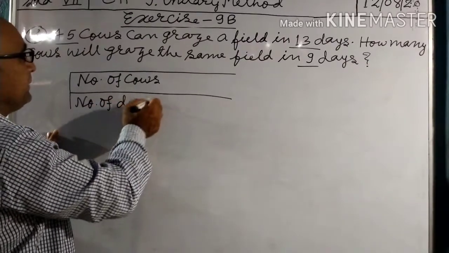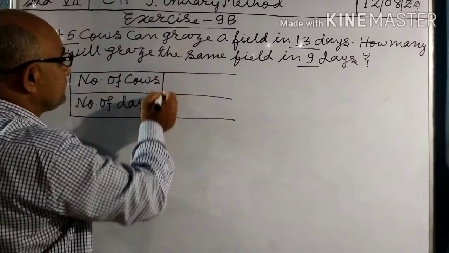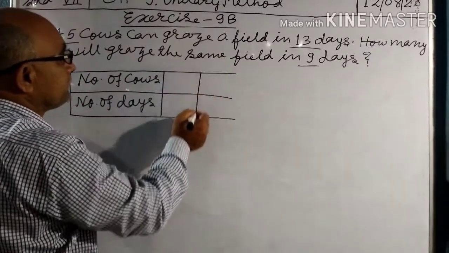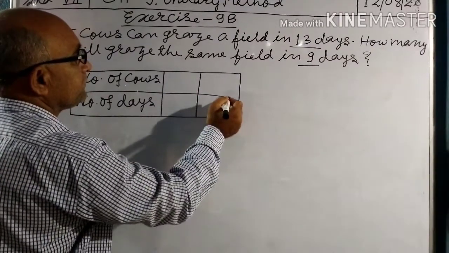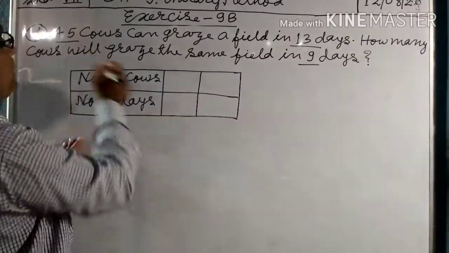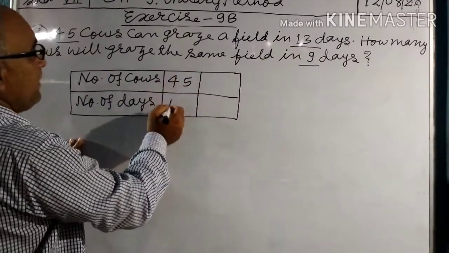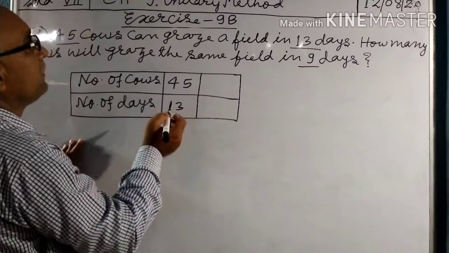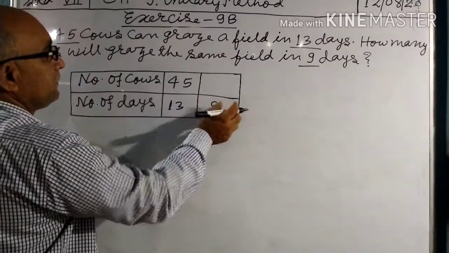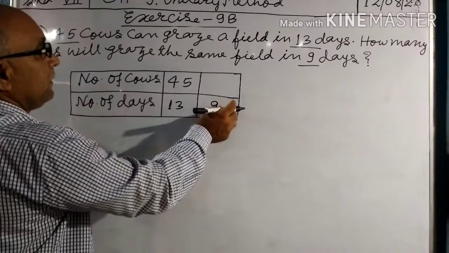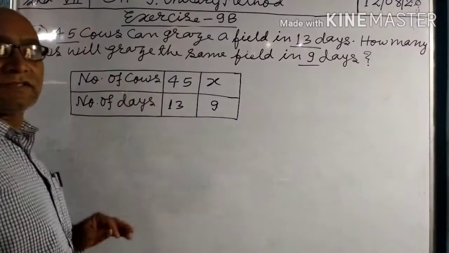Number of cows 45 and number of days is 13 days. Number of days 9. Find the number of cows. Let the number of cows be x.